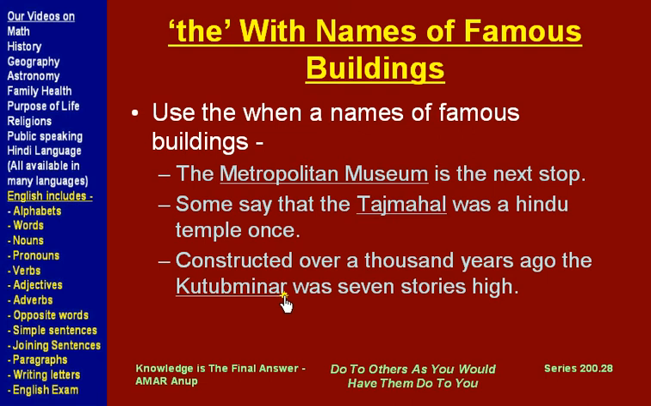Another example, constructed over 1,000 years ago, the Qutub Minar was 7 stories high. Qutub Minar is a very tall building in New Delhi. It was built by the last slave emperor of India, Qutbuddin Aibak. So it's a very famous building. Now 5 stories remain, but when it was built, it was 7 floors high. Because it is such a famous building, we use the before Qutub Minar. So any famous building, we use the before the name of that building.